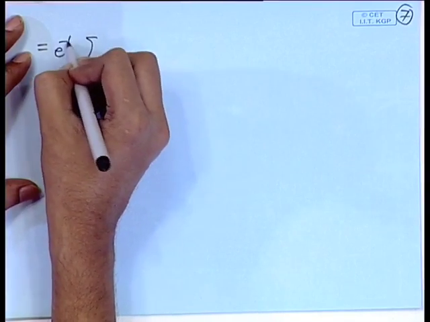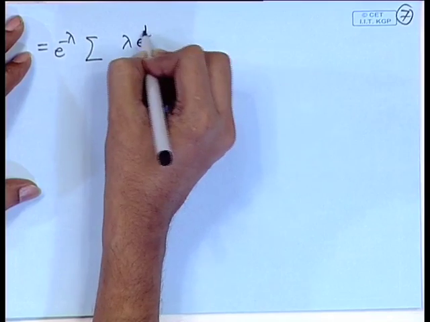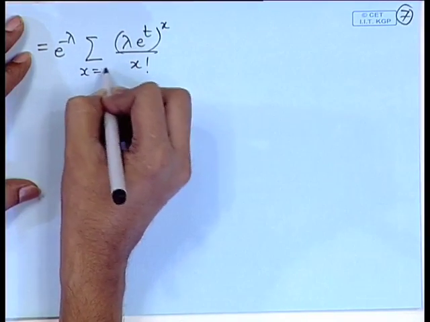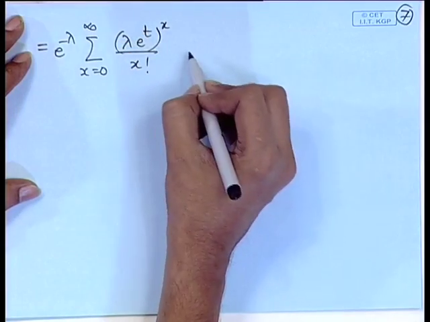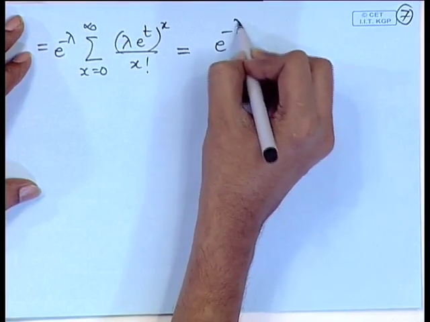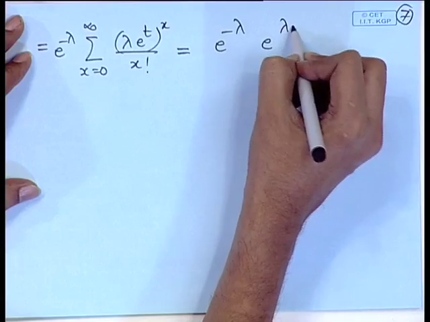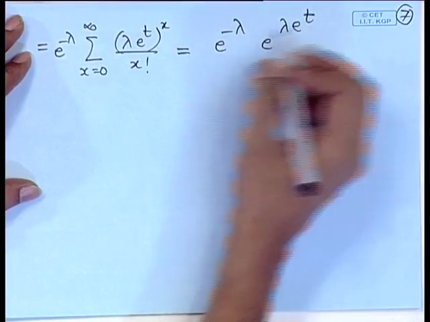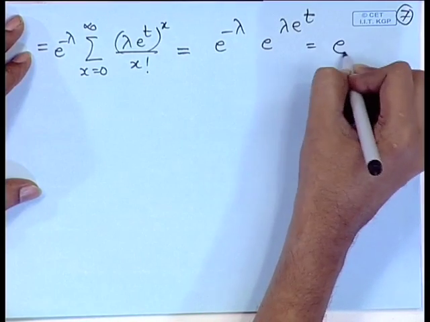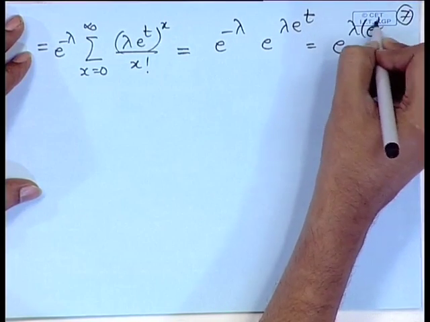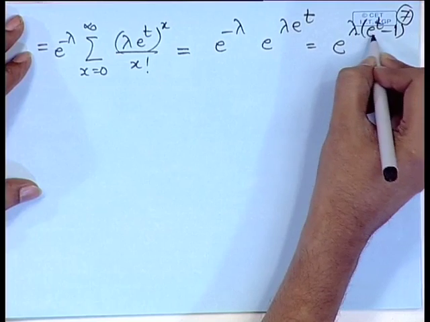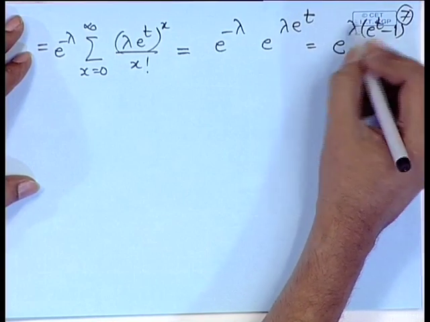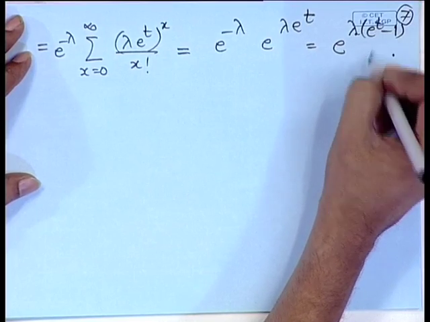e to the power minus lambda, summation of (lambda e to the power t) to the power x by x factorial, x is equal to 0 to infinity. So, this is equal to e to the power minus lambda, e to the power lambda e to the power t. This term is an expansion of e to the power lambda e to the power t. Therefore, the moment generating function of a Poisson distribution is e to the power lambda (e to the power t minus 1), which is existing for all values of t.